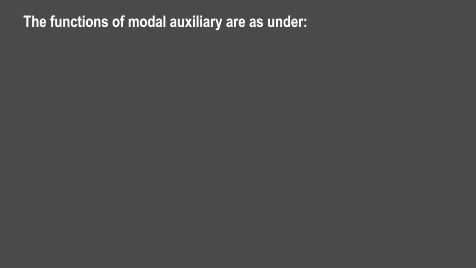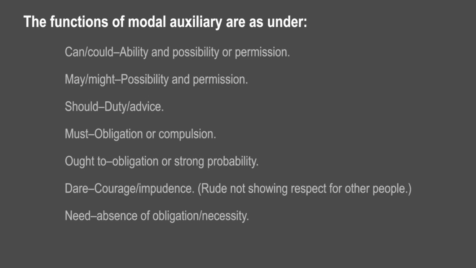Now let us see the functions of modal auxiliaries as under. This is again the same thing, but we have given, as per the modal auxiliaries, the functions in short. Let us see. Can and could: ability or possibility or permission. May or might: possibility and permission. Should: duty or advice.